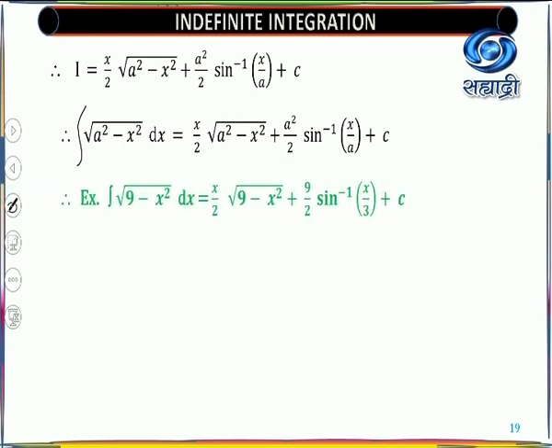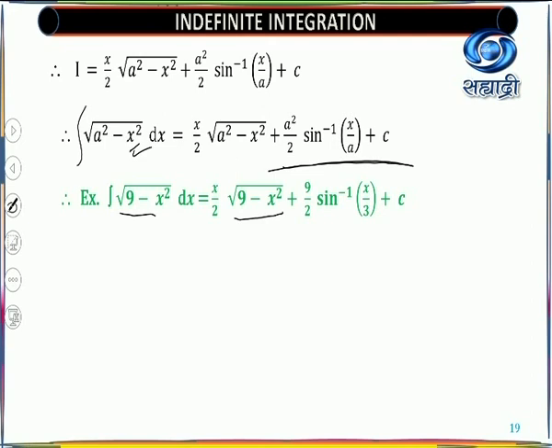Hence, now look at the example. We'll take the example as it is. So what is the example? Example says that integral root of 9 minus x square dx equal to, that means directly this formula we are using. Not necessary to simplify. X by 2. Here is x, so you are able to write x by 2.